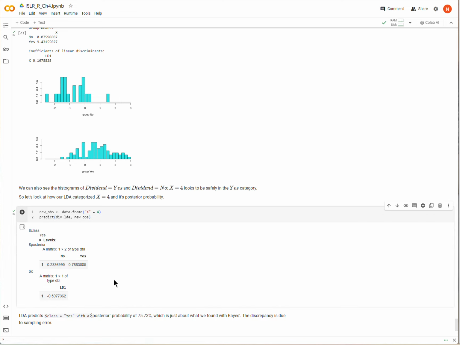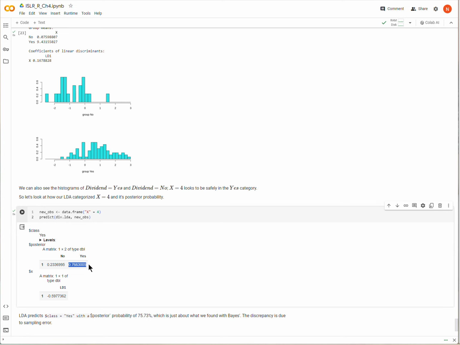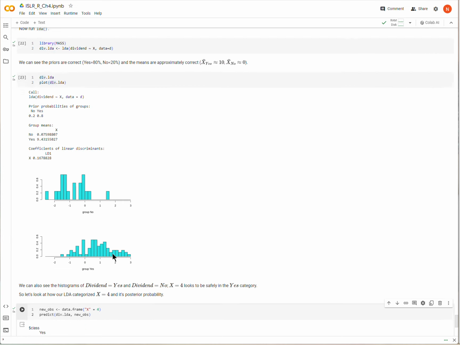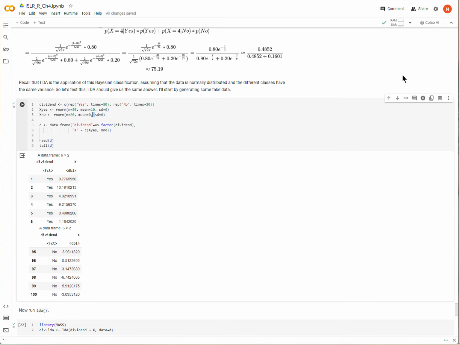And what do we get here? First of all, it's classifying it as yes, and it has a posterior probability of yes of about 76.6%, which is very close to what we found analytically. The difference is just because of the sampling bias that we introduced by randomly sampling our data. Okay, so that's it.